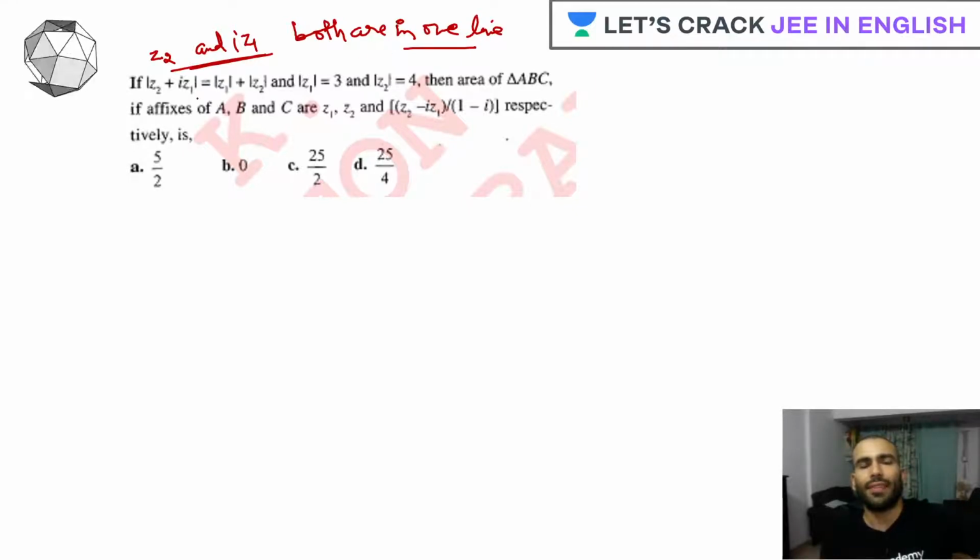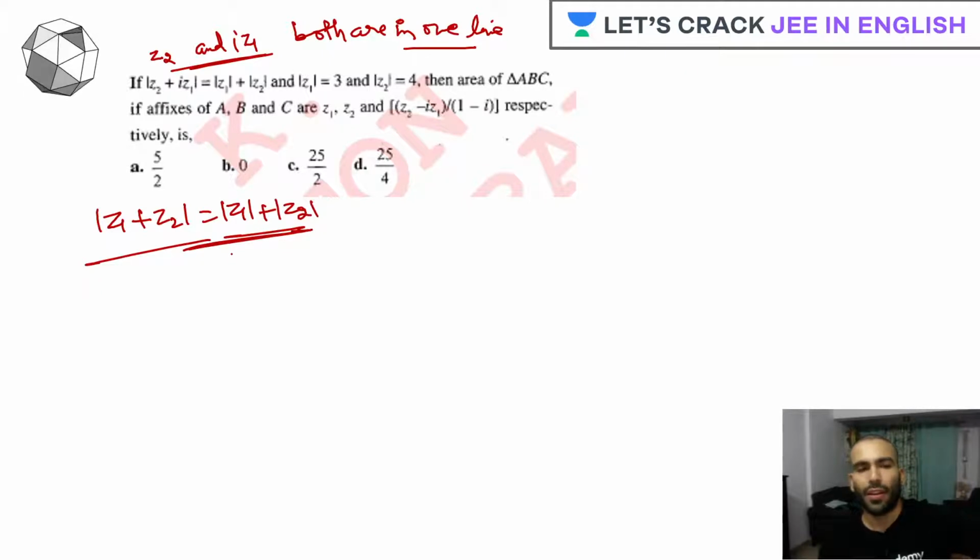Because this is the triangle inequality, but right now it is written as equality, and this equality is only true when we have complex numbers with the same argument. So mod of z1 plus z2 is equal to mod of z1 plus mod of z2 only when z1 and z2 have the same argument.